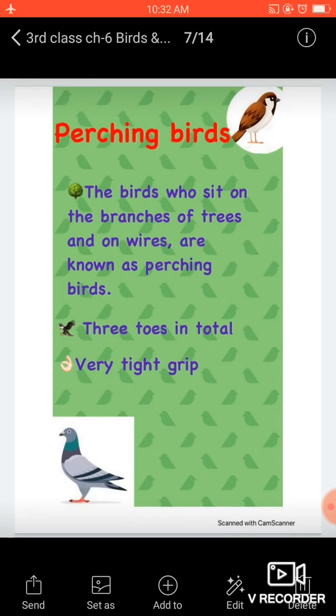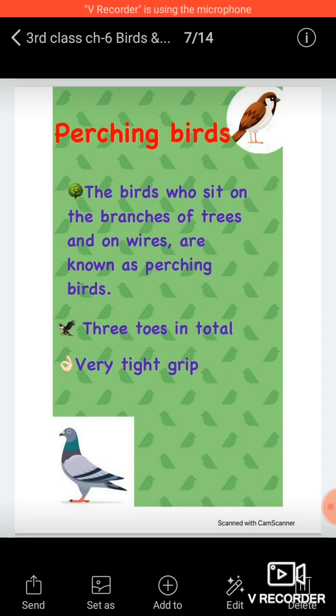Now what are perching birds? The birds who sit on the branches of trees and on wires are known as perching birds.